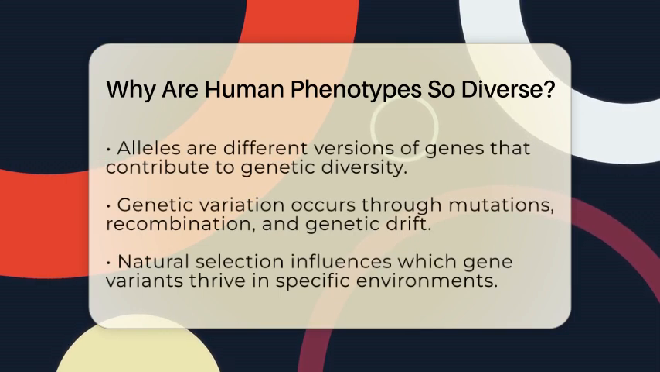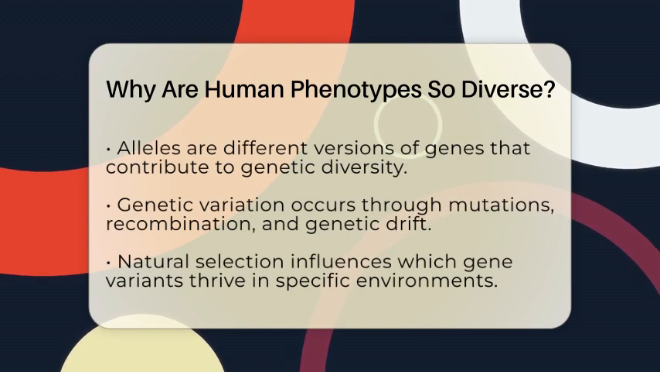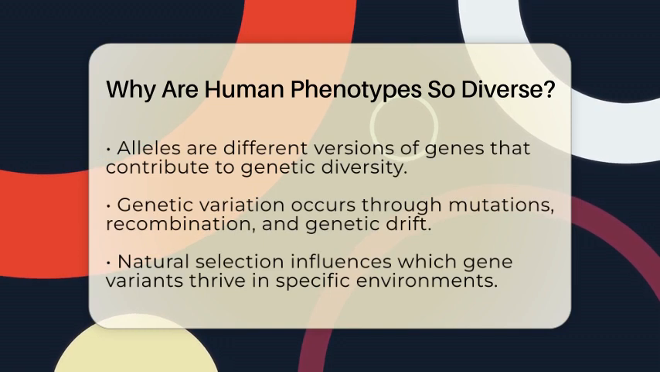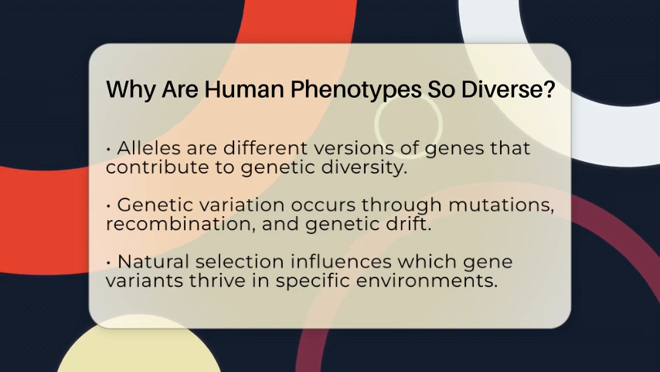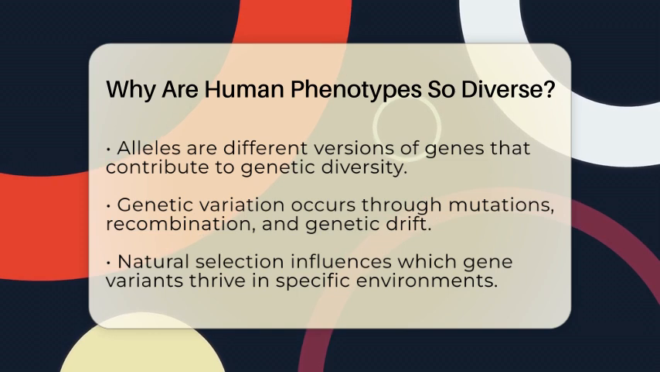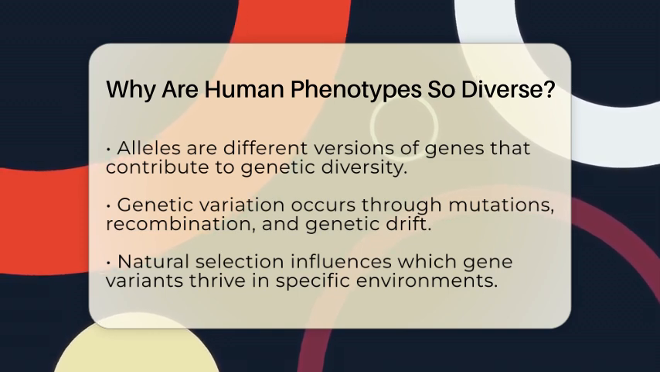Genetic variation happens for several reasons. One way is through mutations, which are changes in the DNA sequence. Another is recombination, where genes from both parents mix during reproduction. There is also genetic drift, which refers to random changes in gene frequencies over time. All these processes create a wide range of gene variants in human populations.